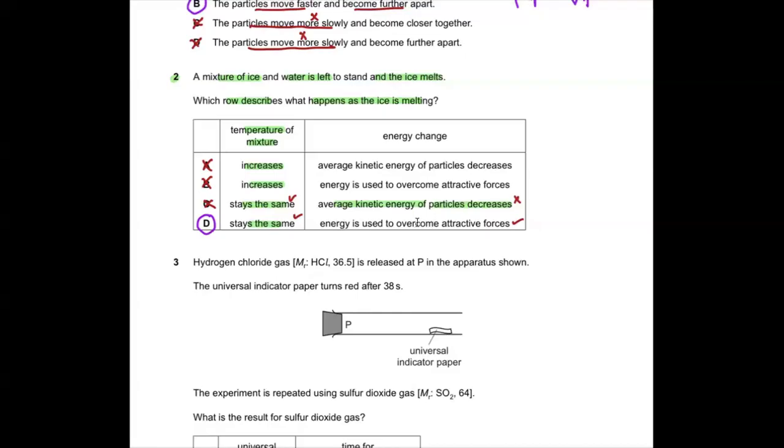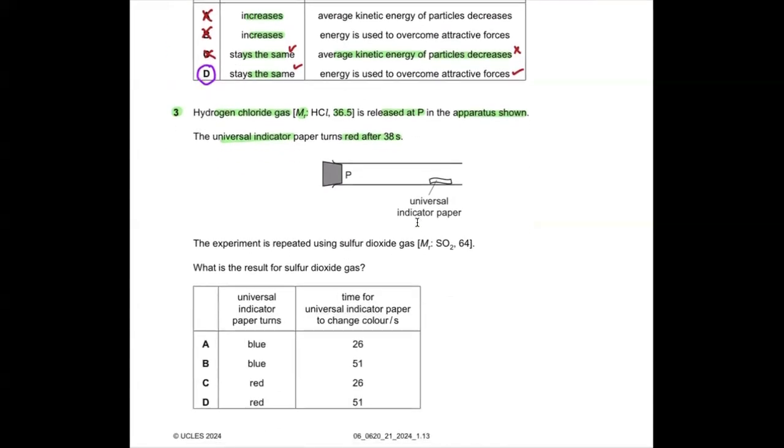Okay. Now, question number 3. Hydrogen chloride gas. They have given you the Mr as 36.5. Released at P in the apparatus shown. The universal indicator paper turns red after 38 seconds. So it means it takes 38 seconds to travel the tube. The experiment is repeated using sulfur dioxide gas. Mr is 64. What is the result for sulfur dioxide gas?